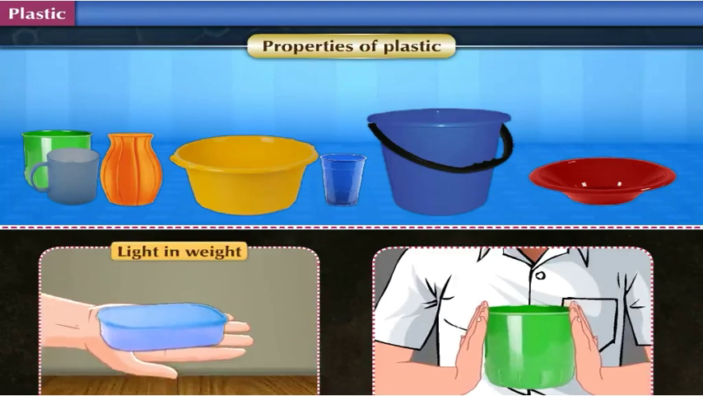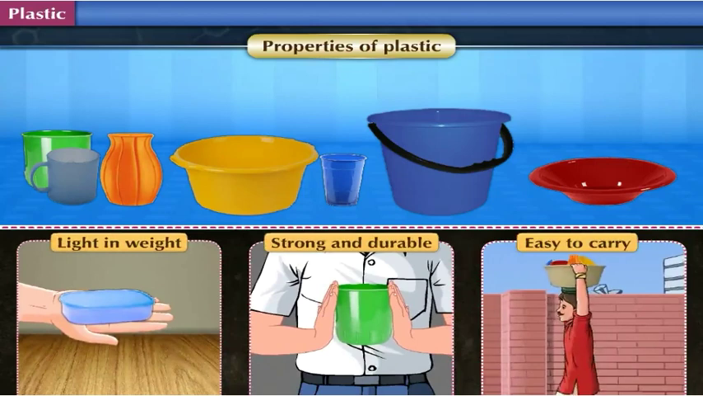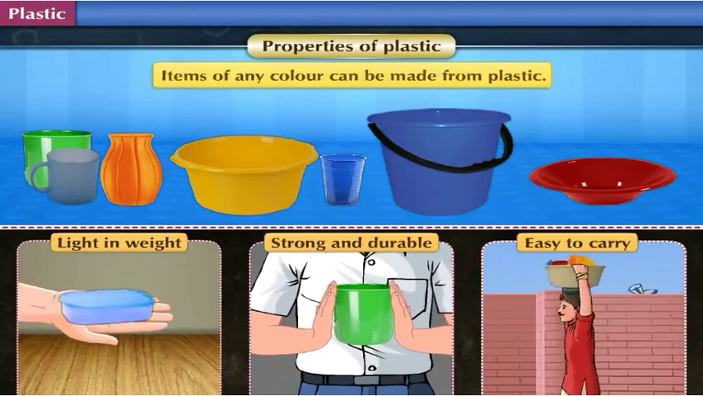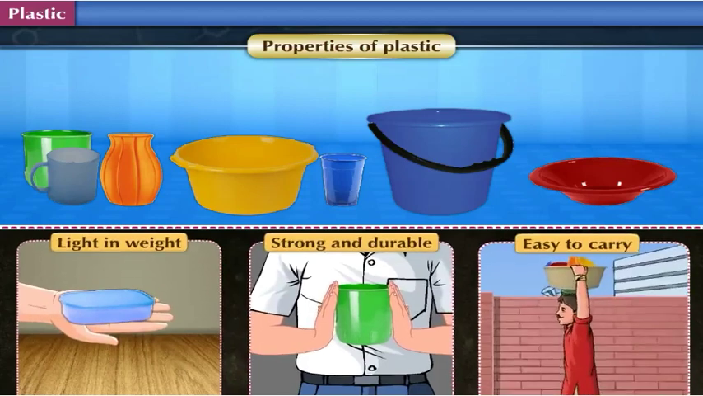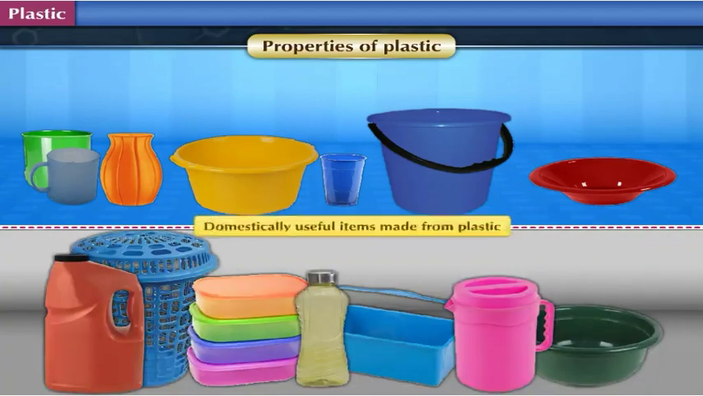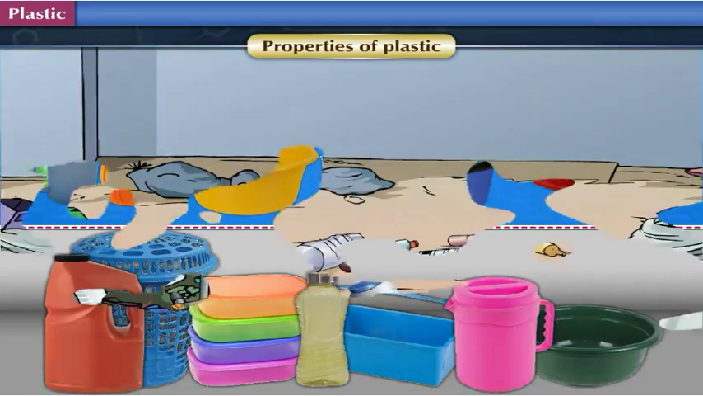Plastics are light in weight, strong and durable. They are easy to carry. Items of any color can be made from plastic. Due to all these properties, most of the domestically useful items are replaced by plastic.